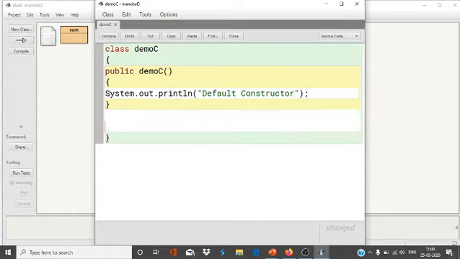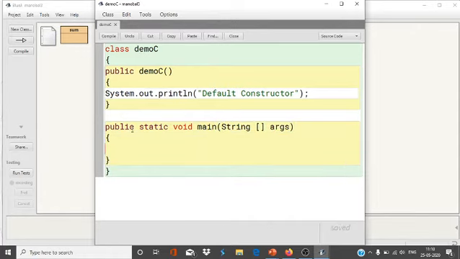Now I want to call this constructor, so I will create the object of the class. public static void main String args.